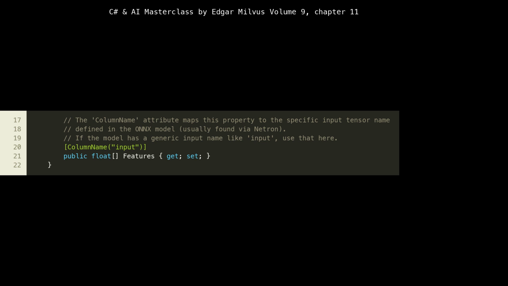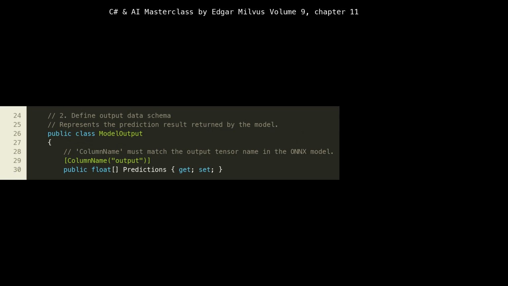You can inspect these names using tools like Netron. If this column name doesn't precisely match the input name defined in your ONNX model, ML.NET won't be able to correctly identify where to feed your data, leading to runtime errors. We've chosen "input" here, which is a common default, but it's essential to verify this against your specific ONNX model.